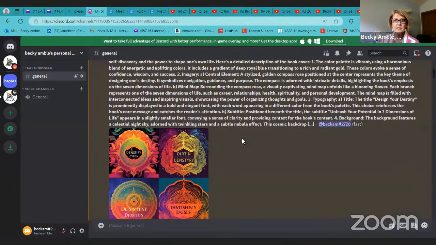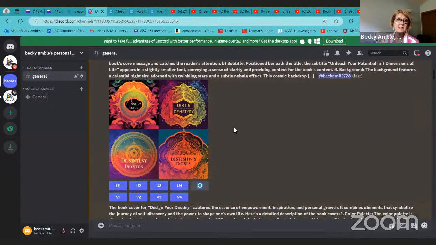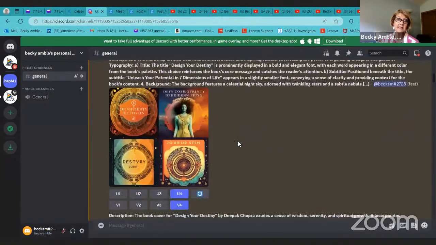Then I decided I wanted to change the color scheme a little bit. So I changed my prompt a little bit. And you can see in the prompt, I have things like background and typography. So you can get all kinds of detail. I thought, oh, wow. And again, I don't want to blow these up. That takes a little bit more time, just to give you an idea. And you can see how intricate this gets. And I thought, oh, that's too busy.